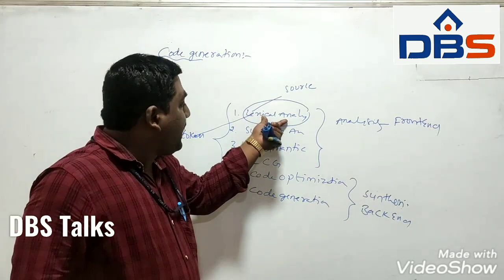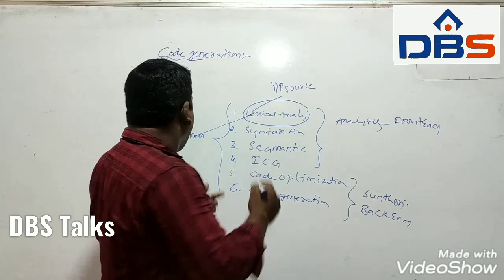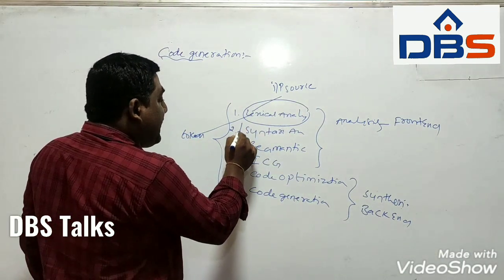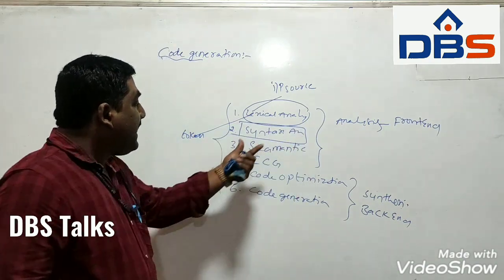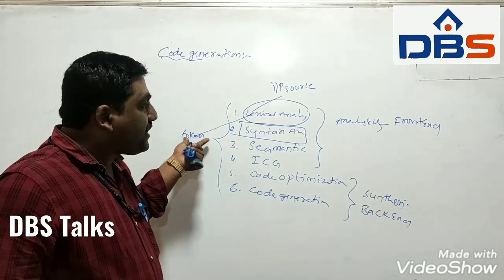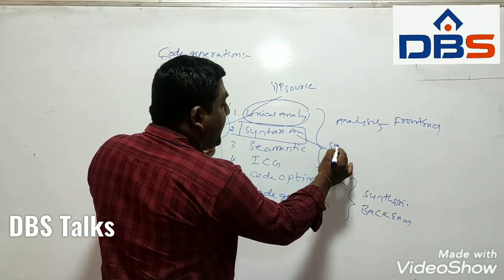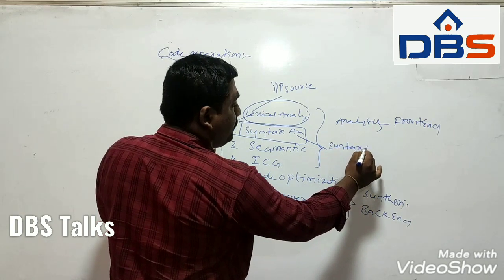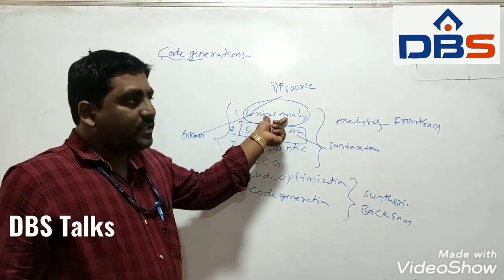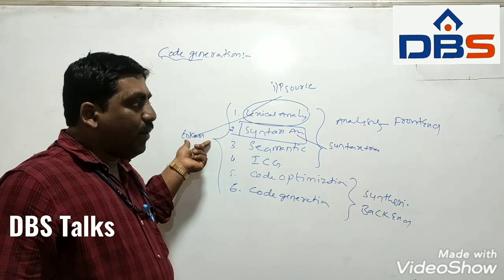The input for lexical analysis is the source program or source code, and the output is a stream of tokens.